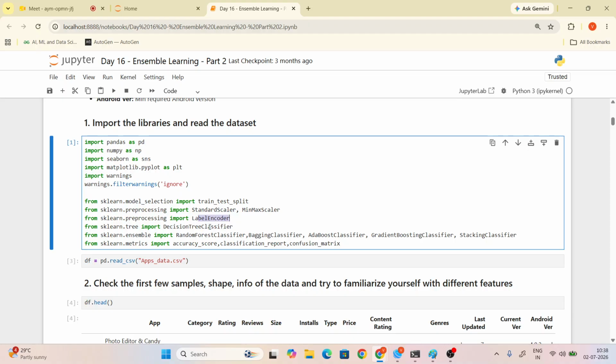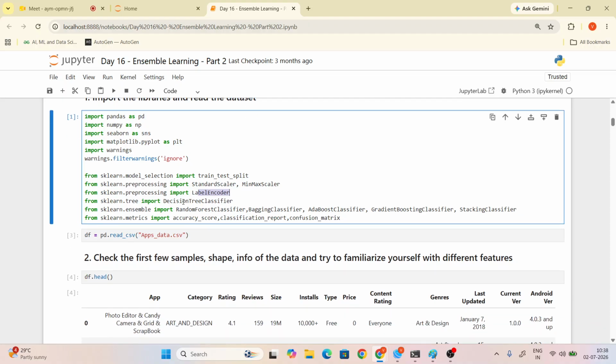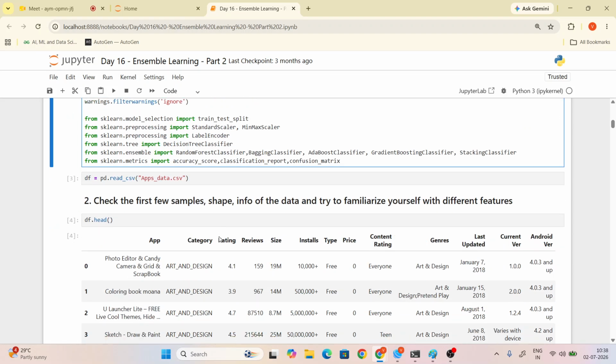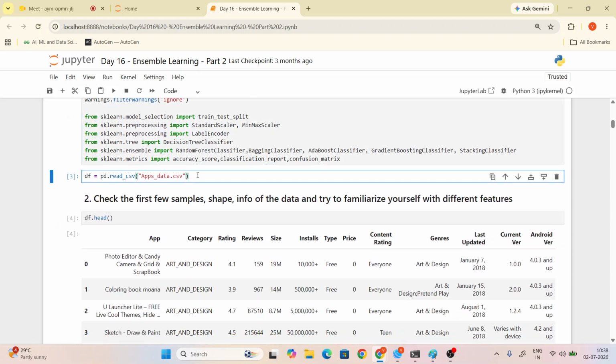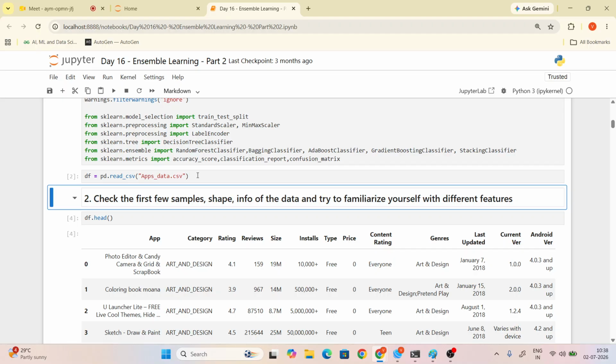Yeah, label encoding. The labels are converted into numbers. And DecisionTreeClassifier and ensemble learning, which I told you: RandomForestClassifier, BaggingClassifier, AdaBoostClassifier, GradientBoostingClassifier, StackingClassifier. You have to import all of them. Whatever they are applying, for learning, Alka, even one is enough for us. And another one, why are we using the read_csv function?